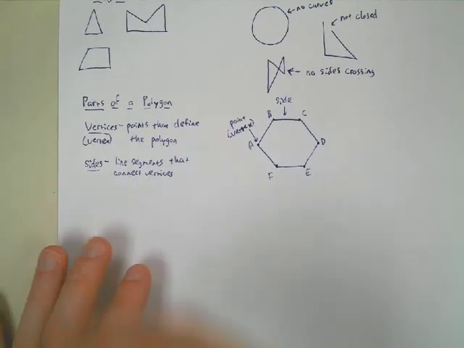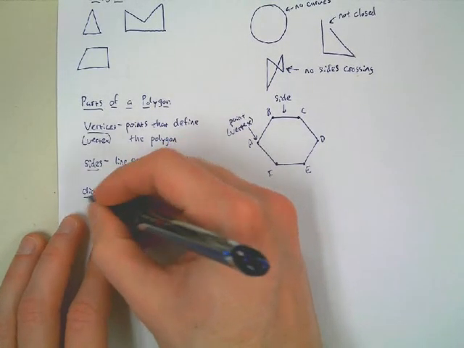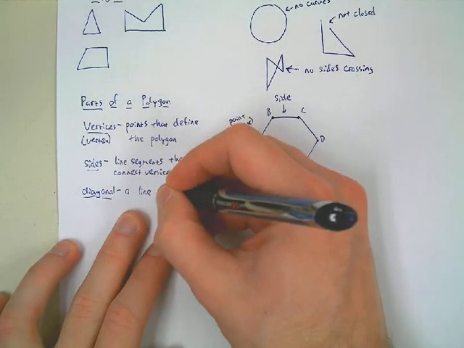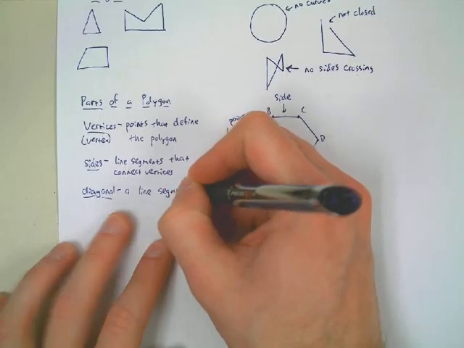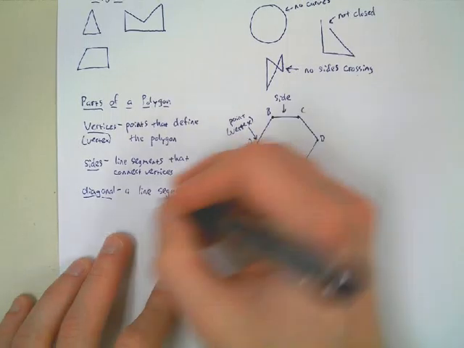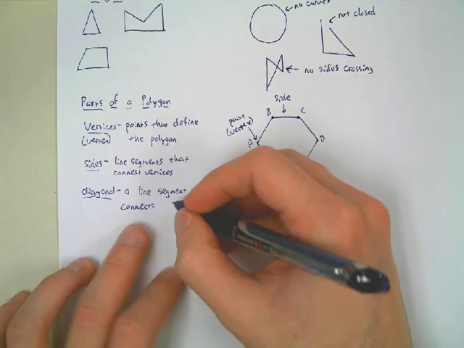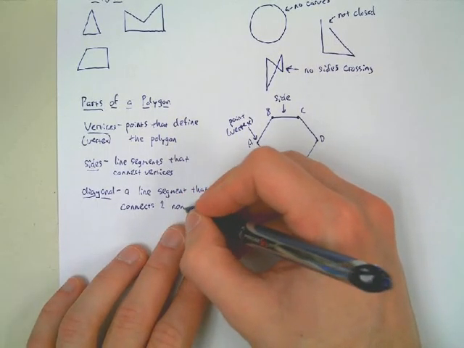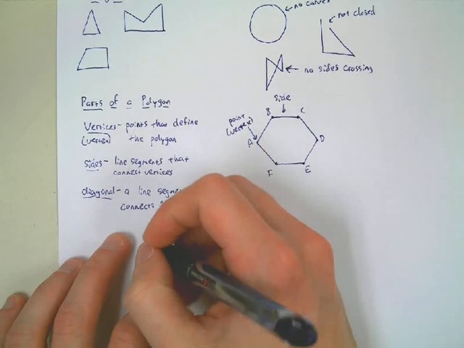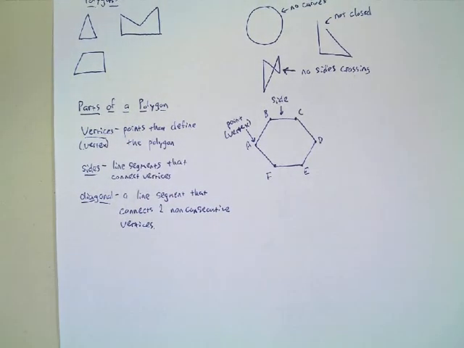Alright, we have one other piece here we need to know about, and that is a diagonal. A diagonal is a line segment that connects two non-consecutive vertices. Non-consecutive vertices.